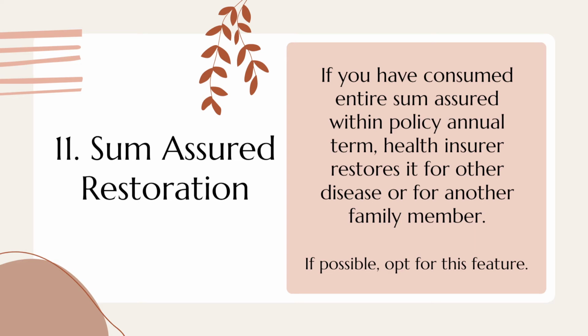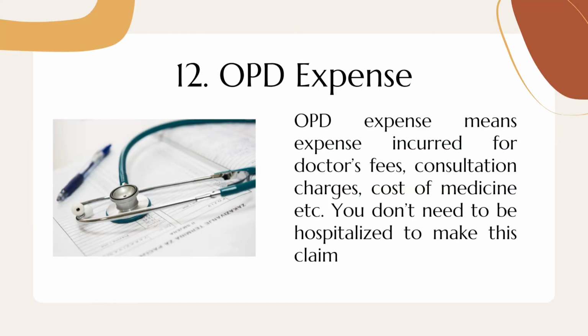So this feature is definitely a must to opt, because it should not be the case that एक या दो बार claim करा and the sum assured limit gets exhausted. That should not be the case, right? तो जो भी annual sum assured है वो restore हो जाना चाहिए even after making the claim for other diseases or for other family members in case you are taking a family floater type of policy.